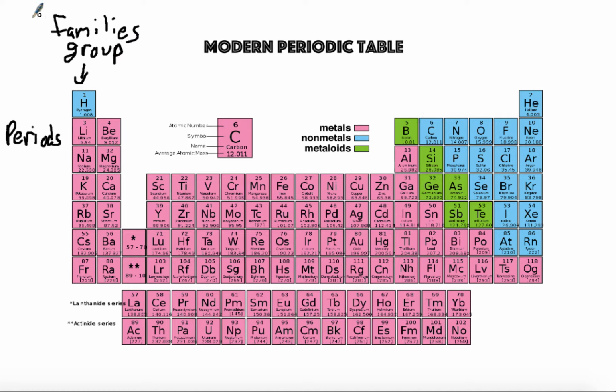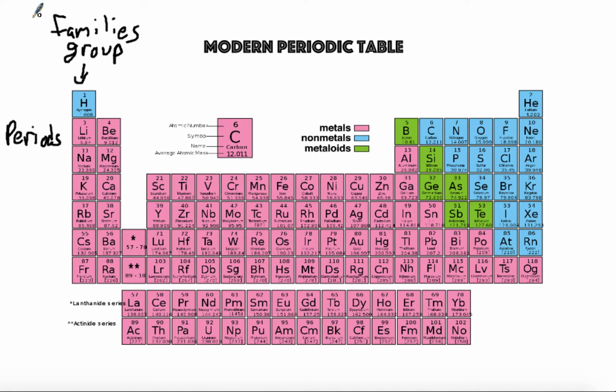For example, silicon can be a pretty poor conductor until it's mixed together with boron, and then it becomes a pretty good conductor. A lot of our electronic products actually use this type of silicon boron mixture to help improve their conductivity.